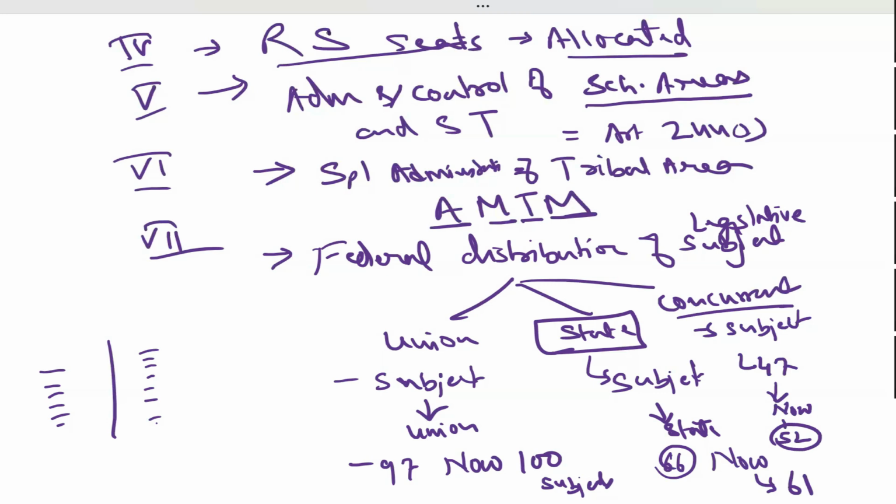Got it? Yes, sir. Yes or no? So, these are the concurrent list subjects on which state and center both can make law. Suppose the center has made any law. Can the state overrule that by making another law?